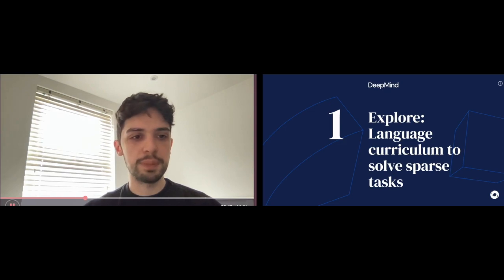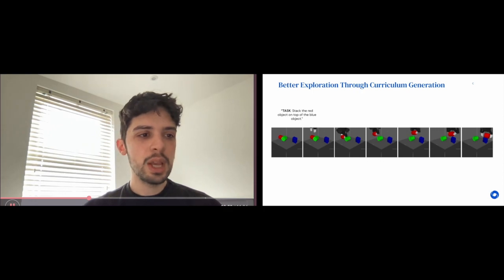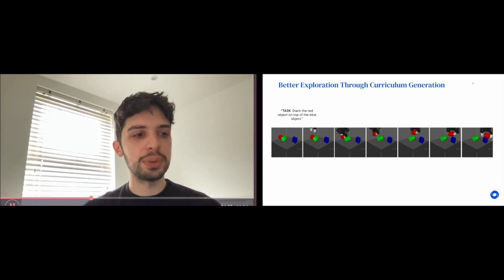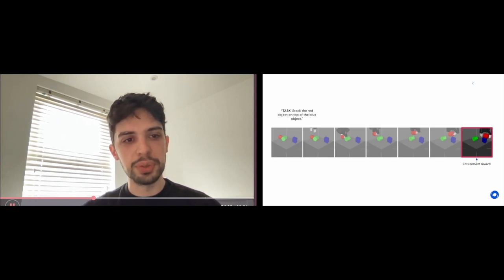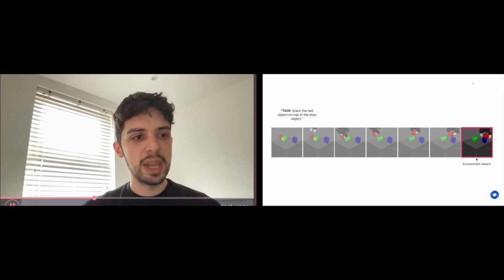Let's talk about one of the main challenges in reinforcement learning, exploration. We will see how language can dramatically improve an agent's ability to explore and collect data. So as quickly described before, we use the stacking tasks in the RGB stacking environment. The goal in this case is to stack the red object on top of the blue one. These tasks have a sparse reward. Only when the stack is complete, the agent receives a reward from the environment. And this happens rarely when randomly exploring, making the task challenging to learn.